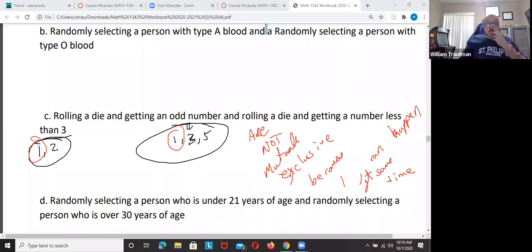Okay, so rolling a die and getting an odd number and rolling a die getting a number less than three is not mutually exclusive because the one is in both and they could happen at the same time.